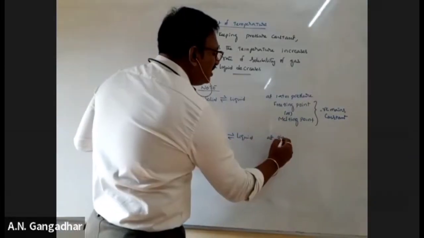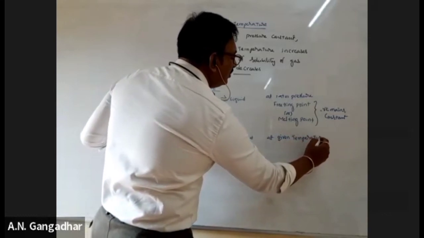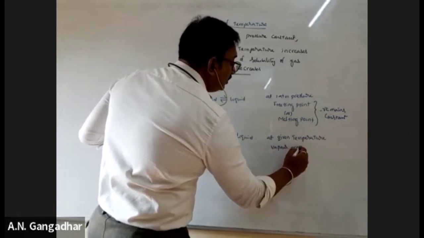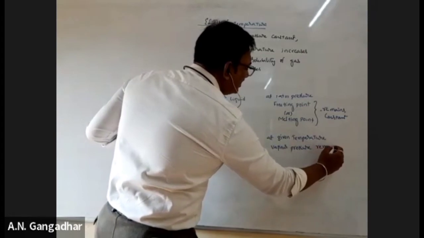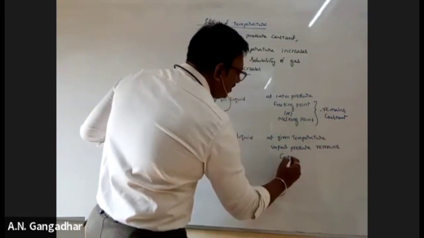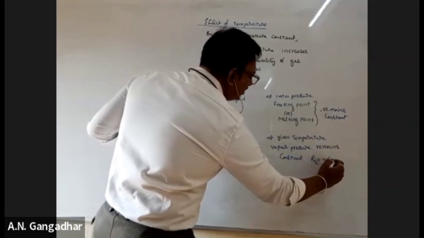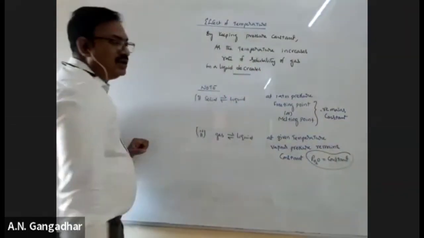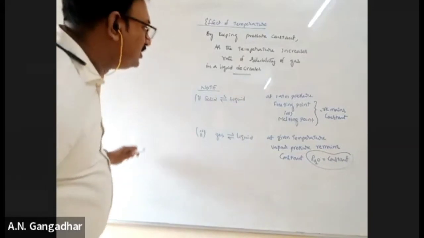At a given temperature, vapor pressure of water remains constant. Remember, pH2O, the vapor pressure of water, remains constant. Is it clear? Okay. Next.